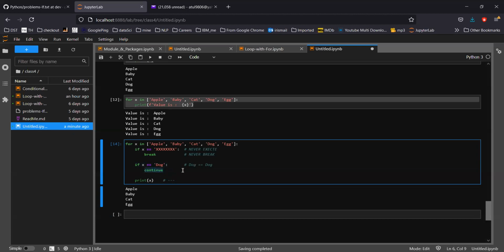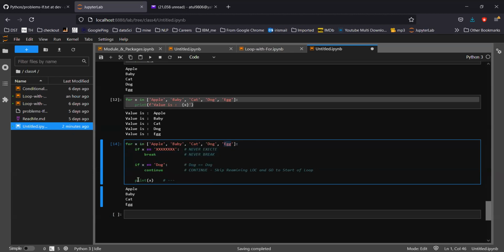The code block says continue. And remember what continue means. Continue means skip the remaining lines of code and go to the start of the loop. So as soon as x equals dog is hit, this will do continue. The pointer will not reach here. It will simply go back here at the very start, and it will pick another value, that will be egg.